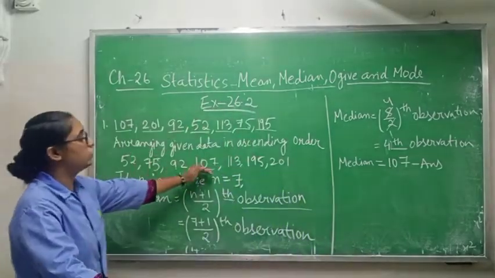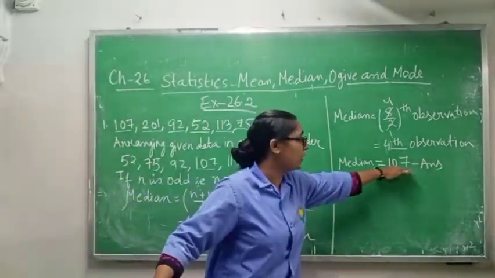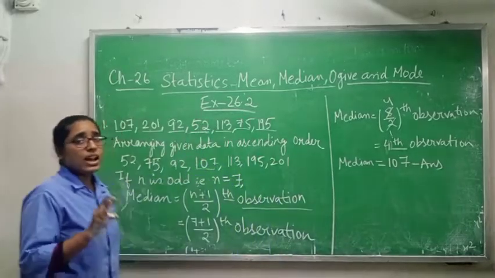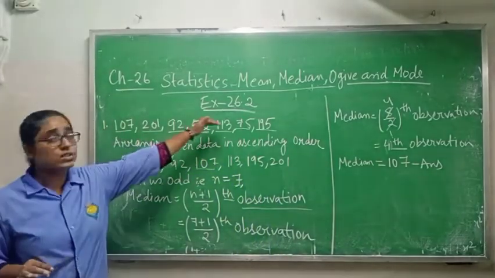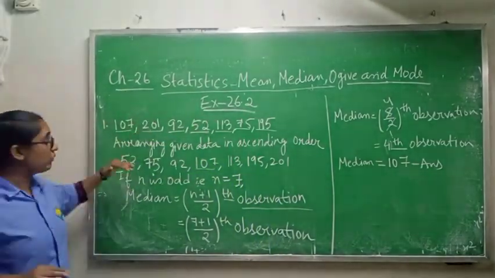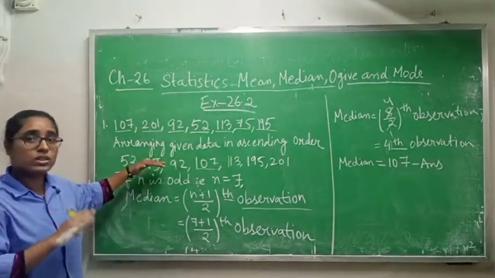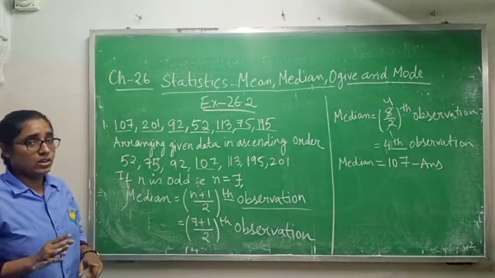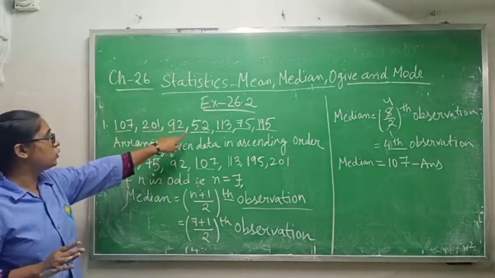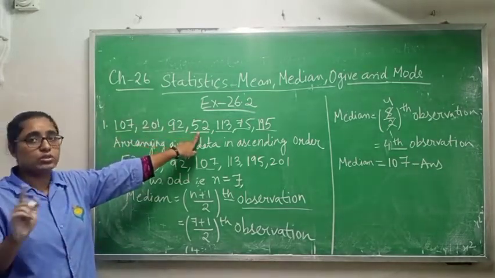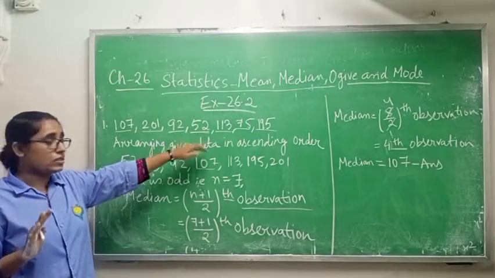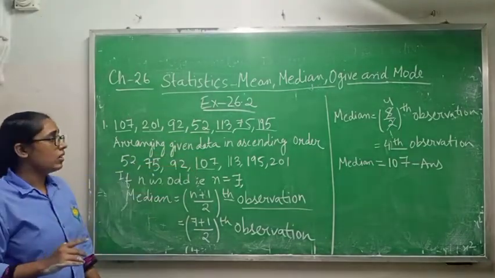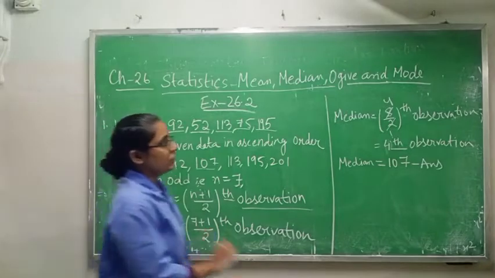First, second, third, fourth: in fourth position you have 107. Please be careful, don't look at the original data. You have to arrange it and look at the arranged data only, otherwise you will not get the perfect answer, because in the fourth position of the original data it is 52. So that is not your answer. The answer will come from the ascending order. Okay, complete this one.